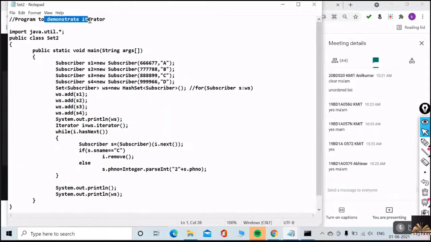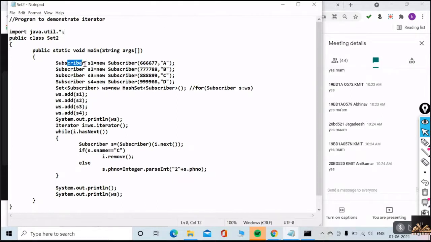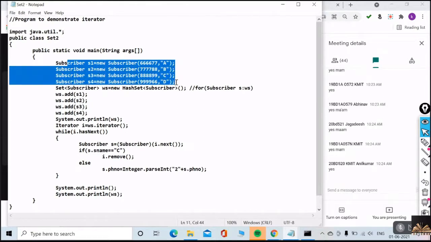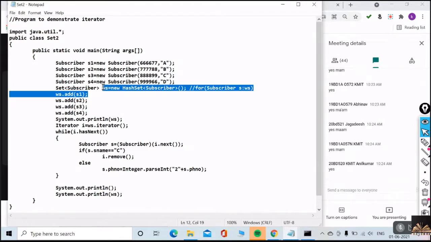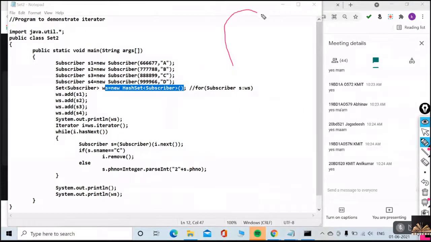This is the program to demonstrate iterator. Are you with me? Are you listening? This is the program to describe iterator. What is iterator and all, we will see. Here also I am adding 4 objects. And here I am creating a hash set. This is my hash set. Its name is WS.